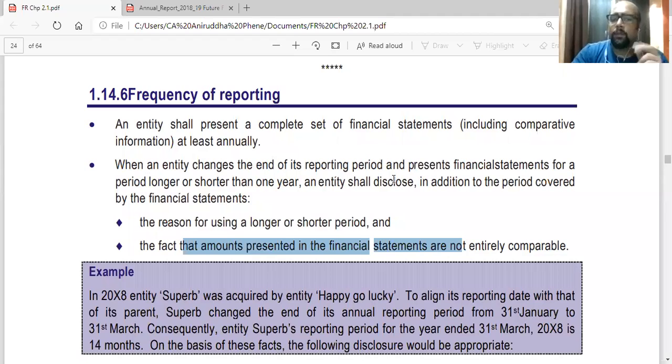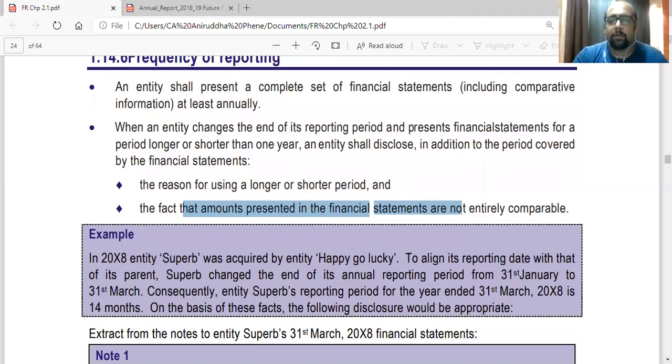So 2 points are there. First of all, every entity needs to present a set of financial statements annually. That whole set has to be presented annually. Secondly, if there are any changes in the reporting period, more than or less than a year, give a note explaining the reason for that and the fact that the comparatives are not exactly comparable. Please write this: frequency of reporting, along with the example.